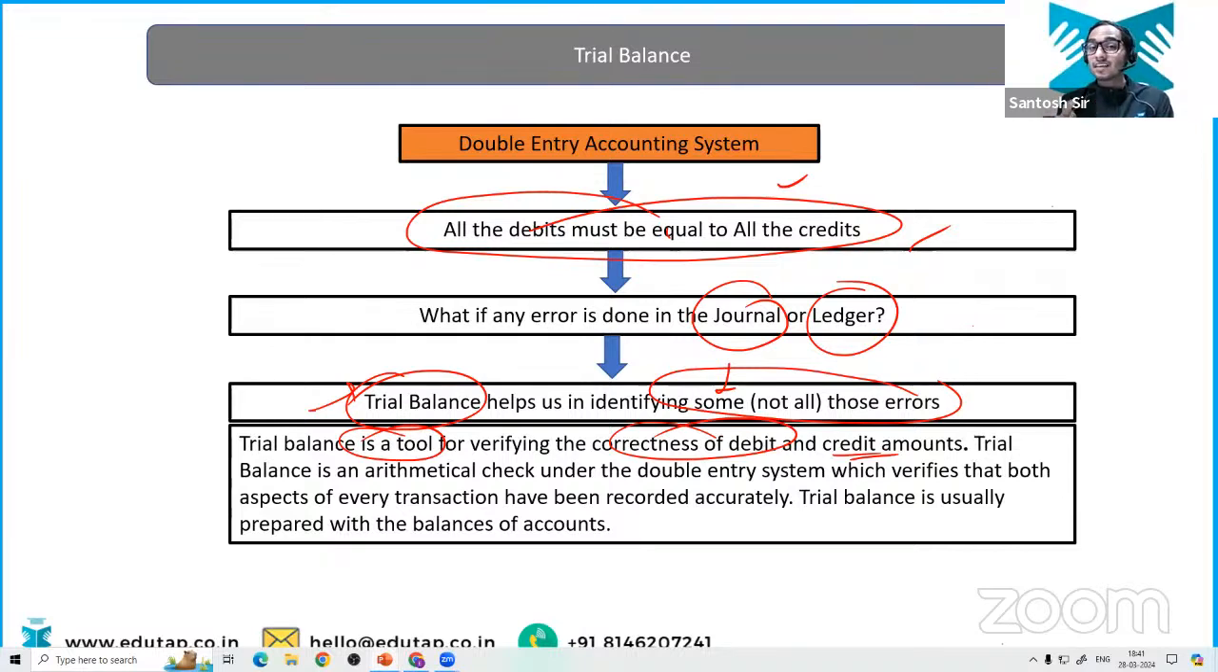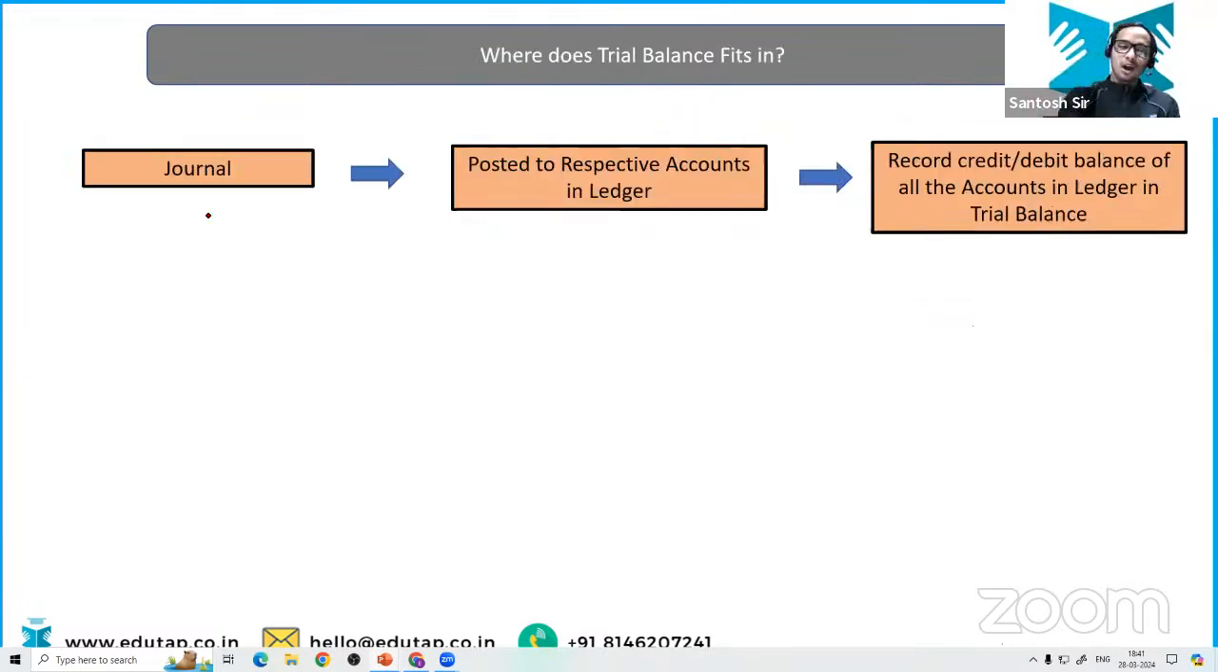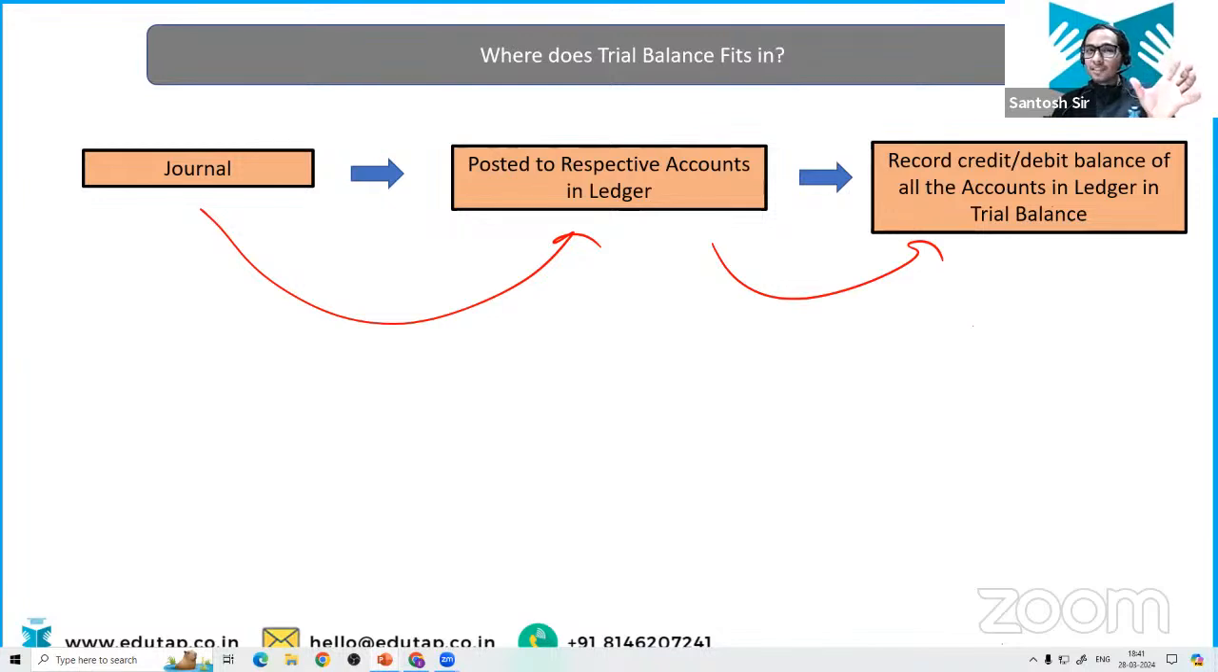If they are not matching, that means there has been some error. So trial balance acts as a tool to check the accuracy of the ledger and the journal accounts. Is it clear? Easy enough, right? So after journal, we post it to the respective accounts in the ledger, and after this, whatever balance we have in the ledger, we post those balances to the trial balance, and we try to match debit with the credit with all the balances of individual accounts.